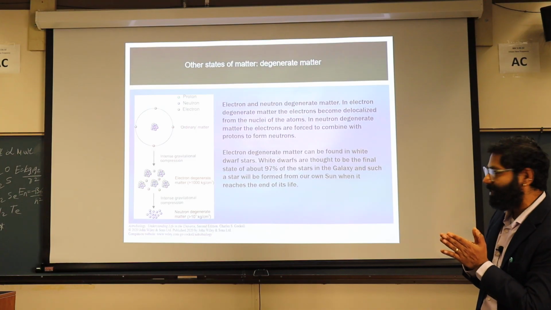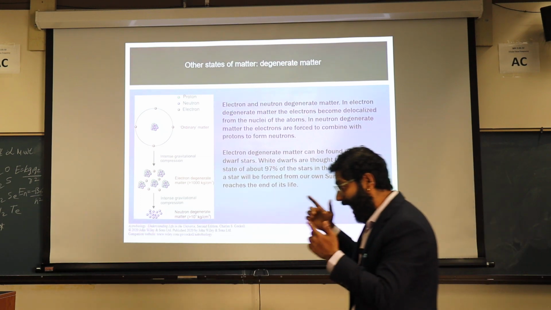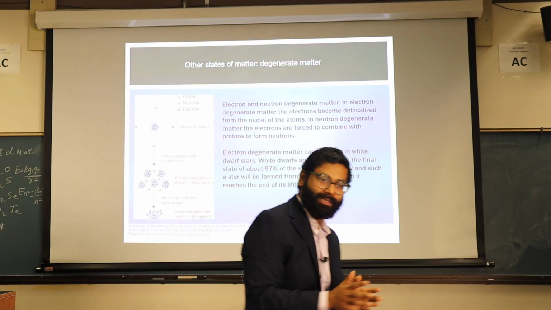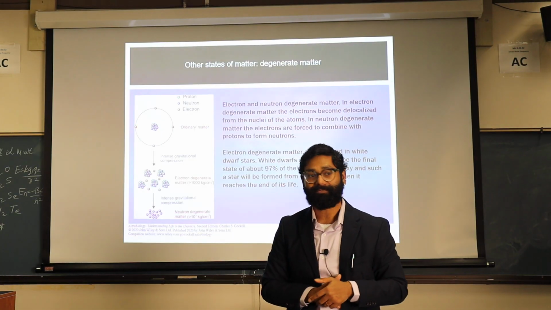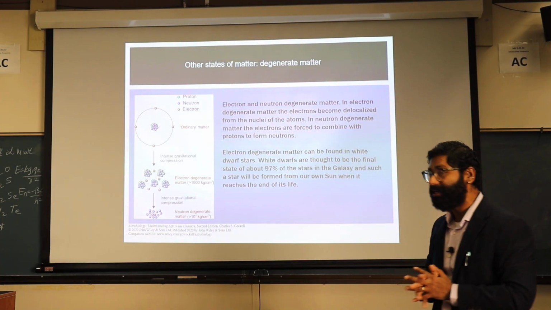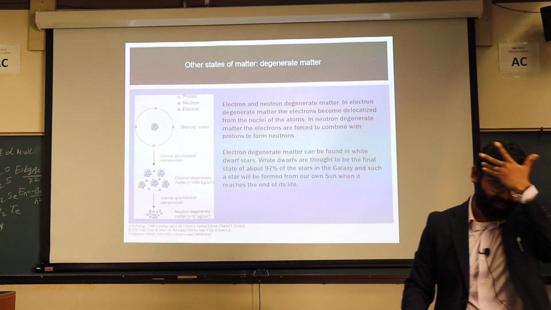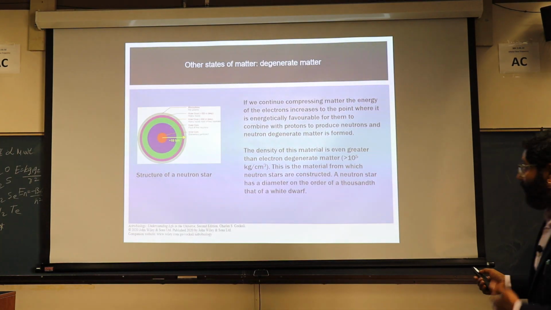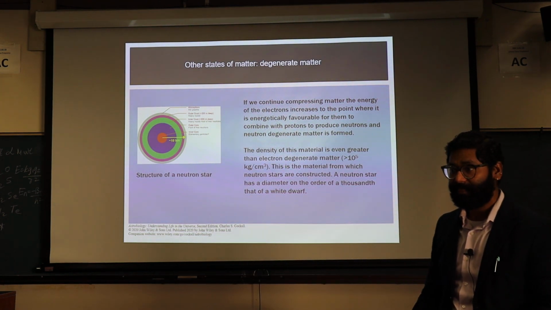The other thing that can happen on top of this is neutron degeneracy. At even higher pressure, the electrons and protons start to combine and become neutrons. That is what we call neutron degenerate matter. So this is the concept of degeneracy: electron degenerate matter then becomes neutron degenerate matter. We have neutron stars, where you have huge amounts of density.